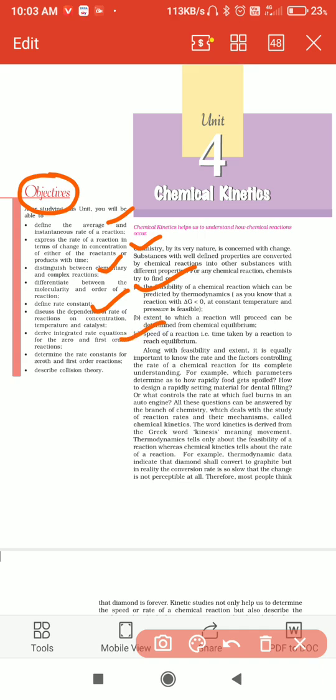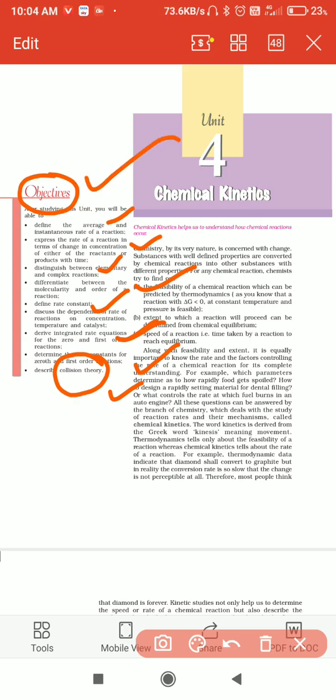Next, the derivations for zero order, first order and second order reactions. Next, the rate constant for zero order and first order reactions. And the last one is collision theory.